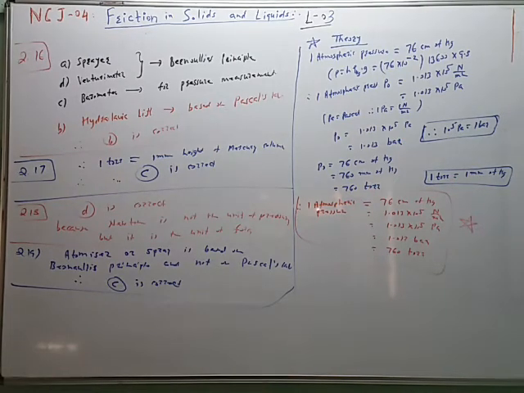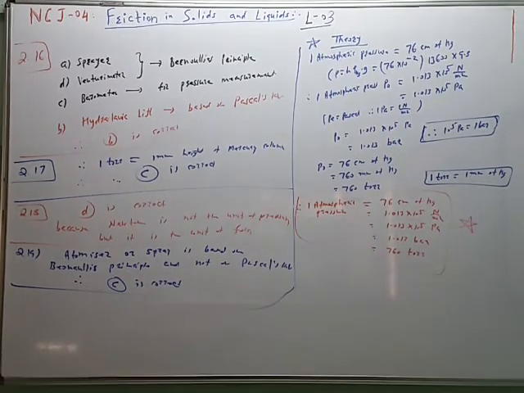So this is the value of 1 atmosphere in centimeter of Hg, in Newton per meter square, in Pascal, in bar, in torr. All these interconversion are required. So torr is the smallest unit and Pascal is the largest unit.